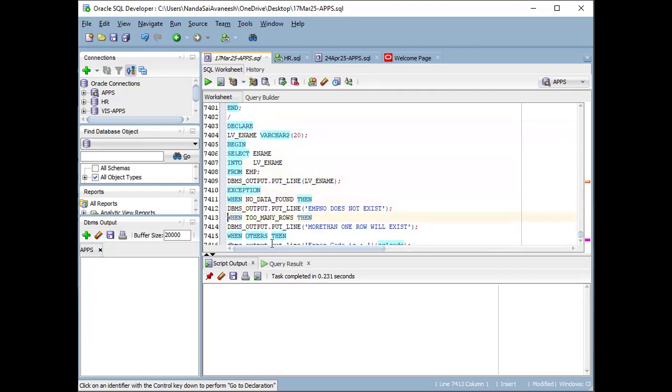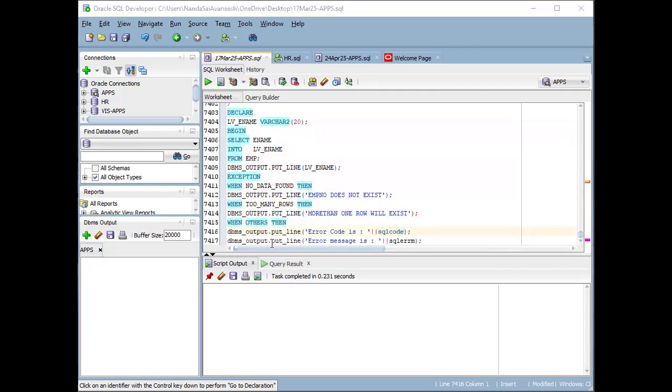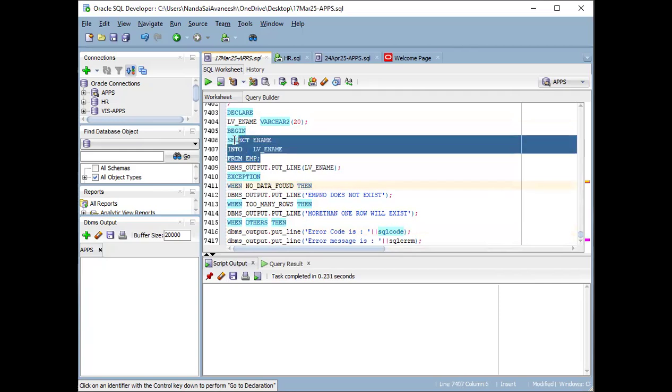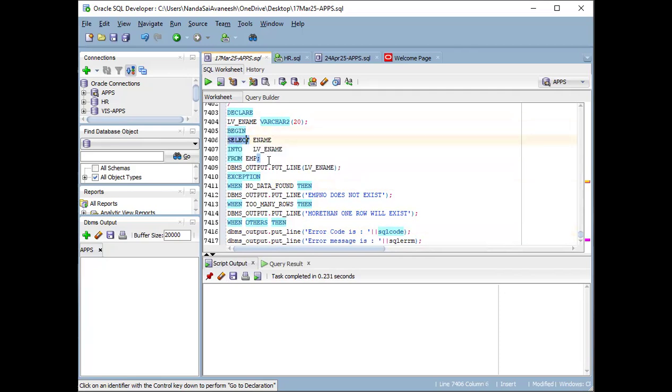So then what error am I going to get? Here, no data found? There is no possibility of no data found, because in this select statement we are not passing any employee number or department number, so it is going to fetch too many rows.